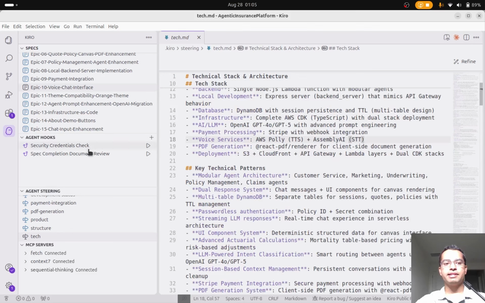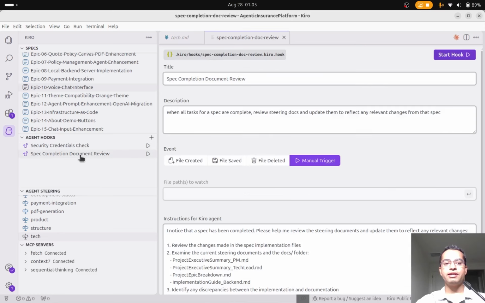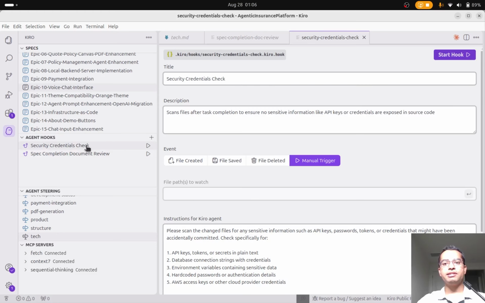The next piece is agent hooks. I configured 2 hooks. The first one automatically updates the steering documents after each spec is complete. This will ensure the documentation is always up to date. The next hook runs before committing changes to the Git repo. It scans all the files to ensure no security credentials or any sensitive data is exposed in the source code.